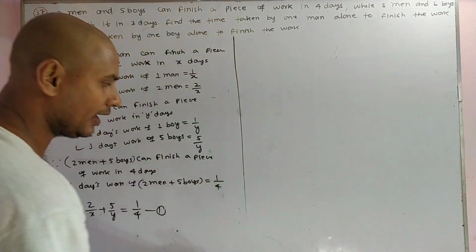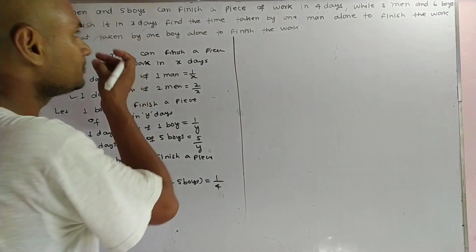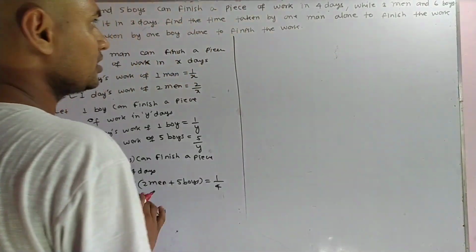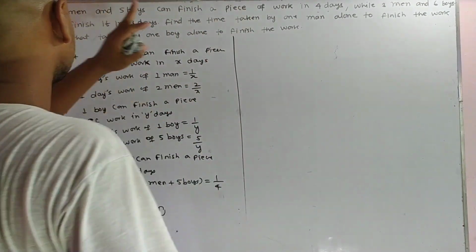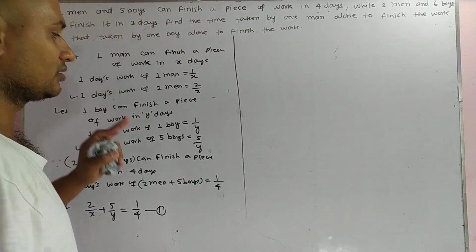Again, the second part of the question. Here the question tells that 3 men and 6 boys can finish a piece of work in 3 days.